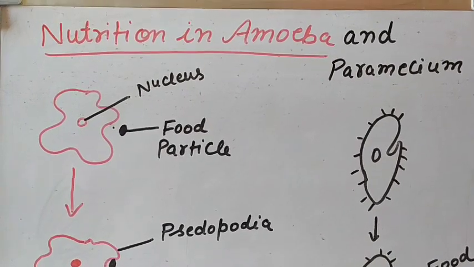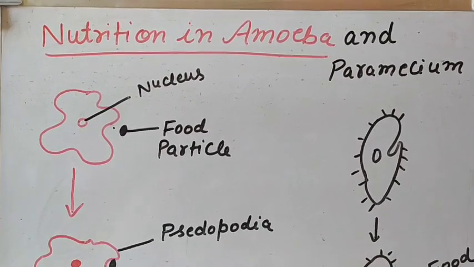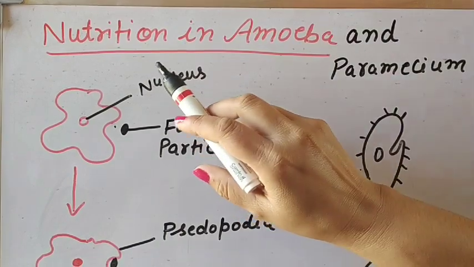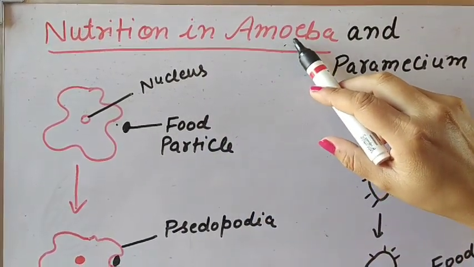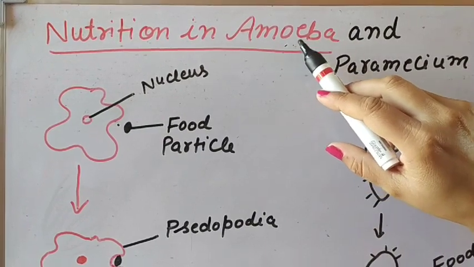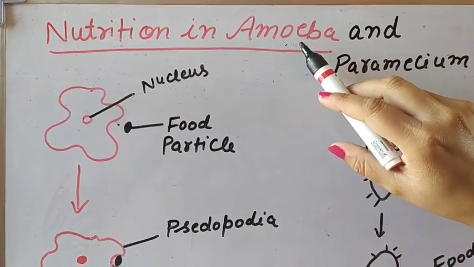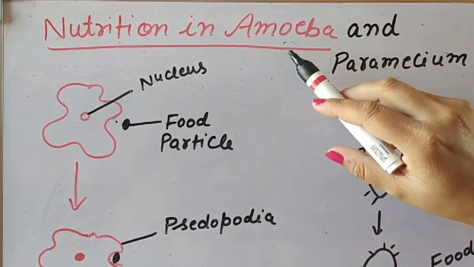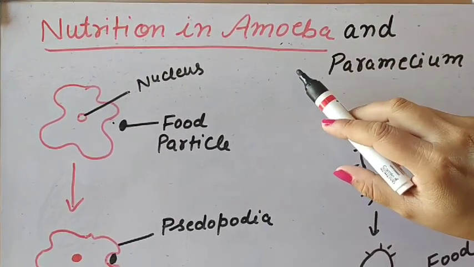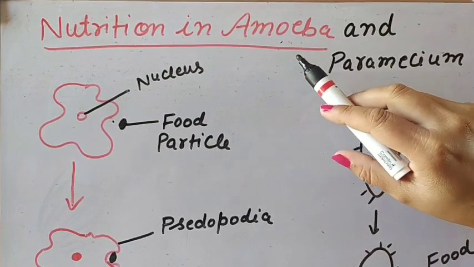Hello students, now we have to learn and understand the topic nutrition in amoeba. So amoeba is a unicellular organism. What is a unicellular organism? An organism which has only a single cell, and a single cell can perform all the functions. So how does this nutrition take place?